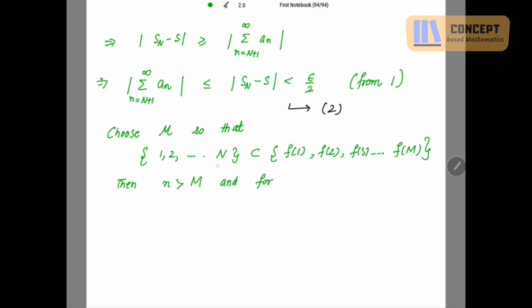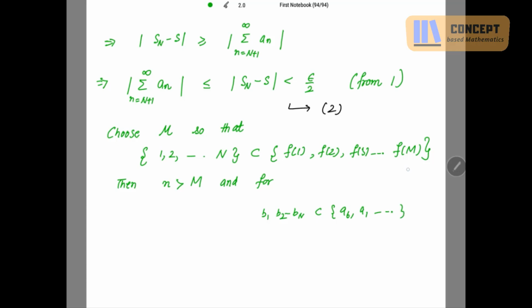So my small n can be greater than this capital M. If you have a finite number of terms, see, F1, F2, F3, Fm, these are the natural numbers, the subscripts. Suppose you have a finite number of terms B1, B2 up to Bn. This is nothing but a rearrangement of the summation An. So B1 can be A6, B2 can be A1, it can be anything.